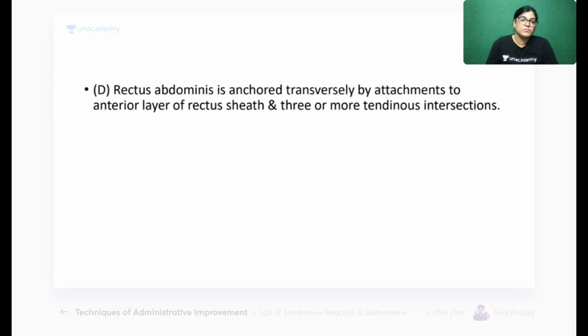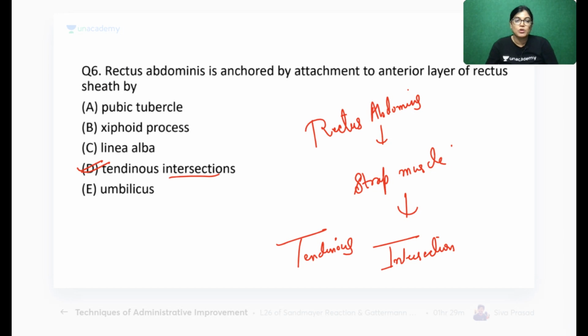Now, the same thing which has been written here: rectus abdominis muscle is anchored transversely to the anterior layer of rectus sheath by 3 or more tendinous intersections. Actually, these tendinous intersections will be more prominent once you go for dissection of the rectus abdominis muscle. It is more prominent in a thin body, not a bulky body, and it is also called the six-pack muscle. Okay, now let's move on to the next one, that is question number 7.